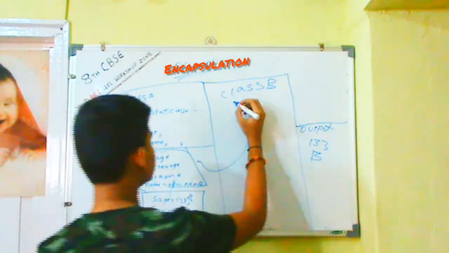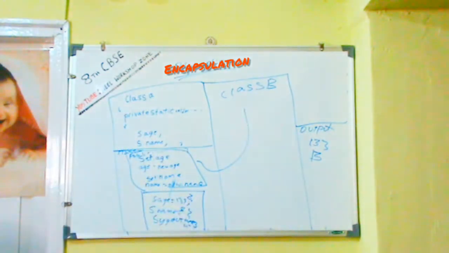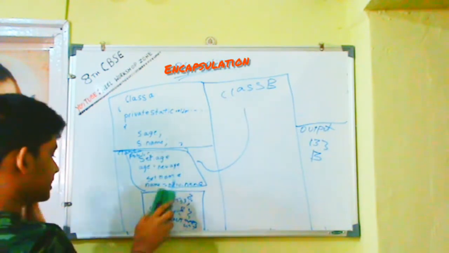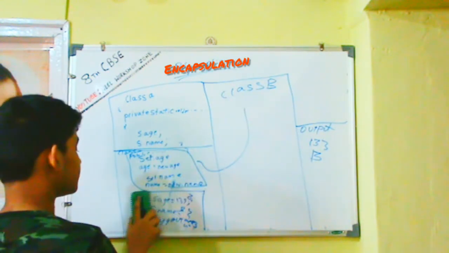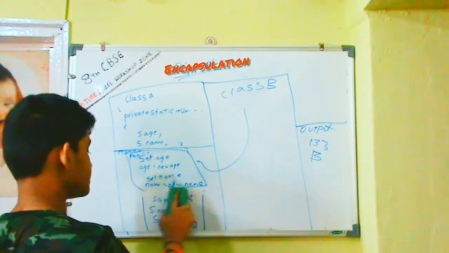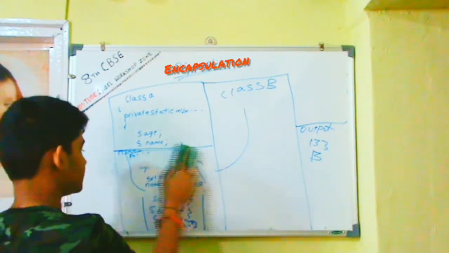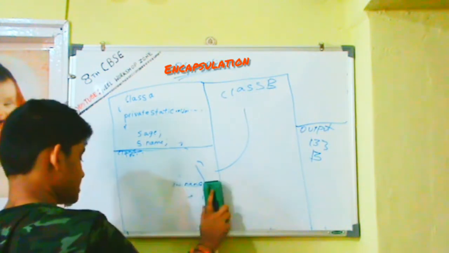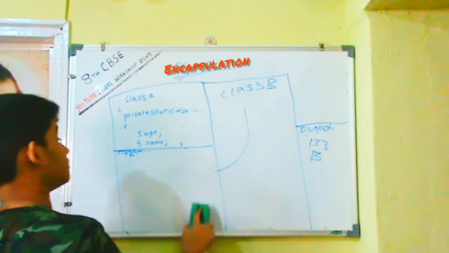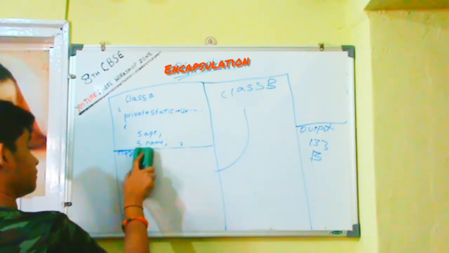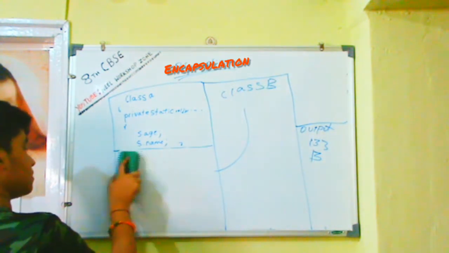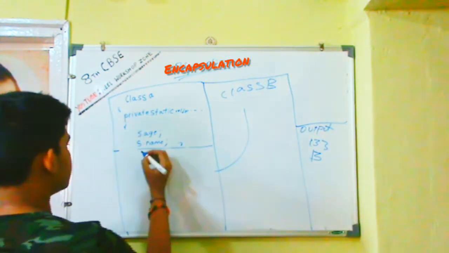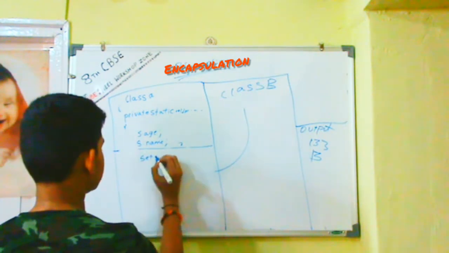Let's write another one of these. For example, I have written s dot age. Let's write it in another class and see what happens. Let's just run this and try it again. It's a little messed up, so let's write set.